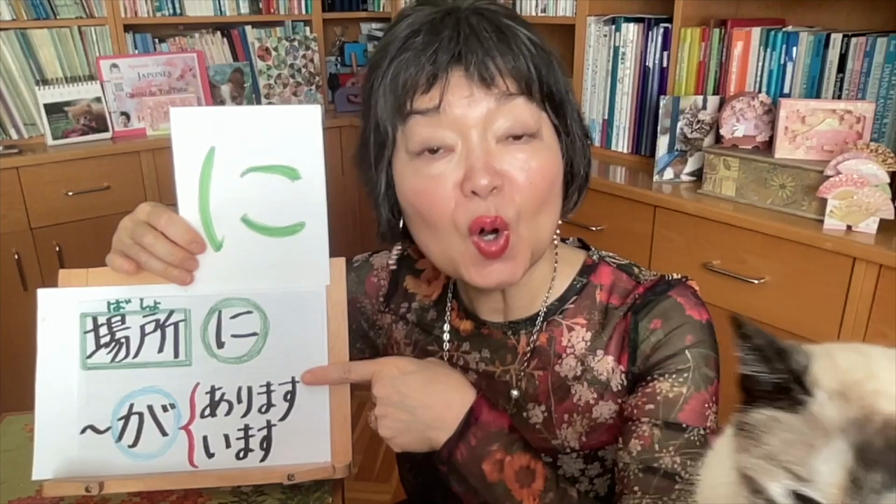When the last verbs are arimasu or imasu, in this case, for place we use ni. Basho is place. Place ni something ga arimasu, or place ni someone ga imasu.